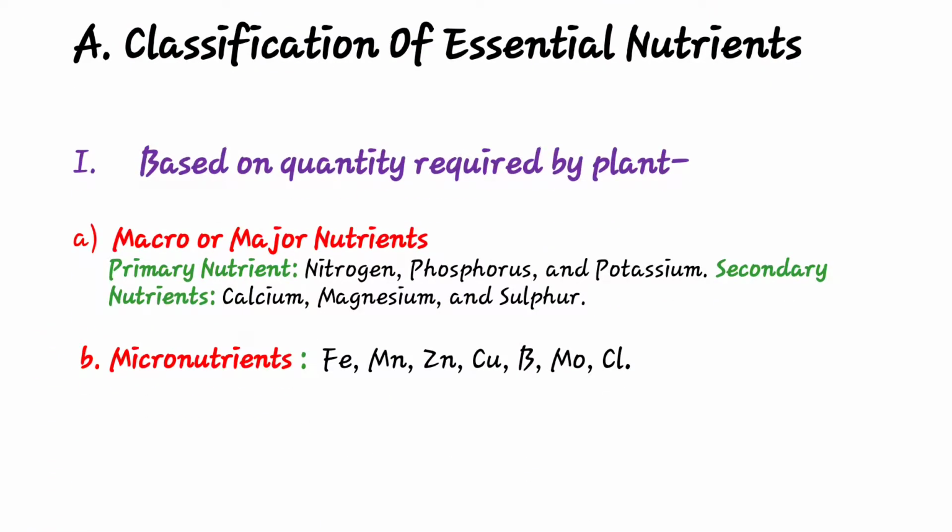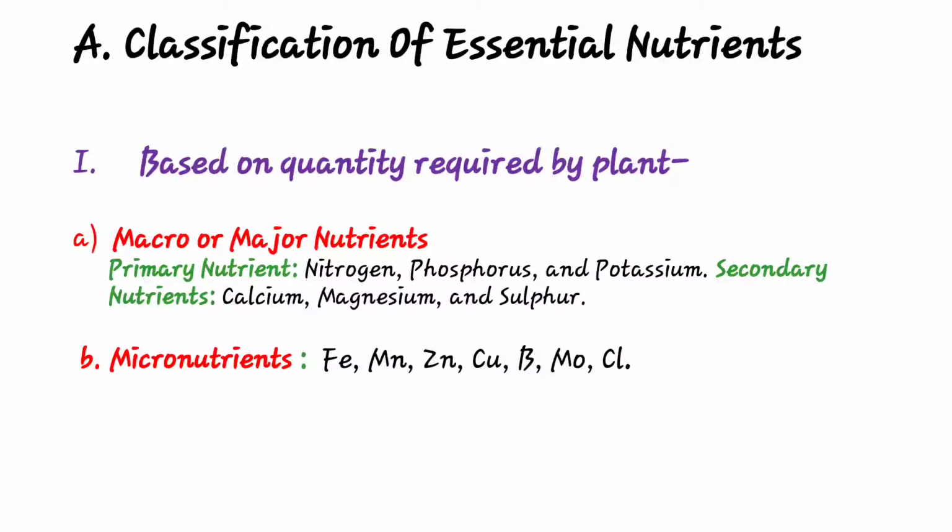Then see next, classification of essential nutrients. The first class is based on the quantity required by the plant. In that there are two classes: macronutrient, or major nutrient, and second, micronutrient. Then again, macronutrients or major nutrients are classified as primary nutrients and secondary nutrients, also known as secondary macronutrients. The primary nutrients are NPK, and the secondary macronutrients are calcium, magnesium and sulfur.